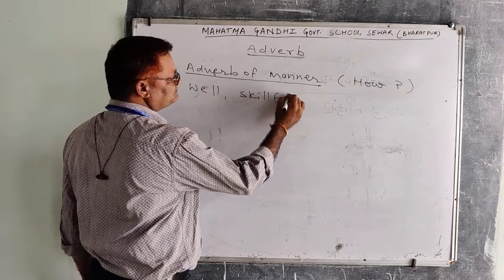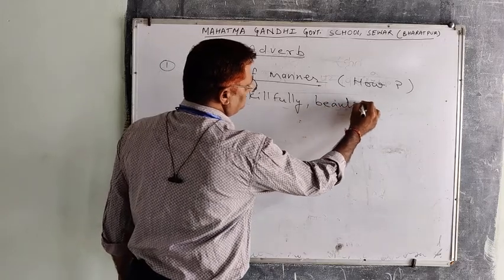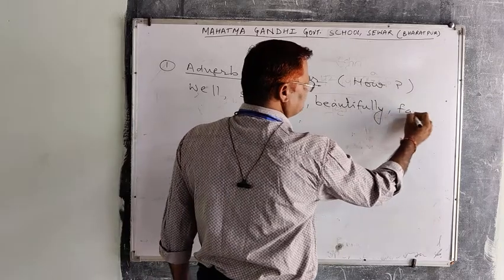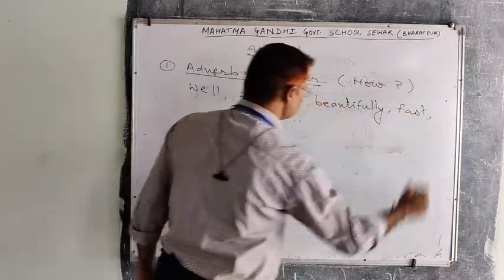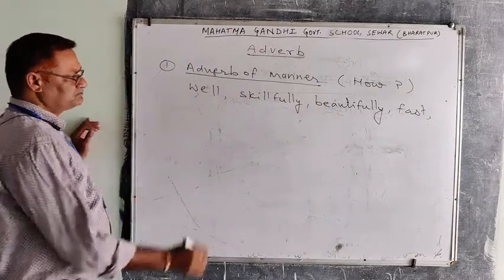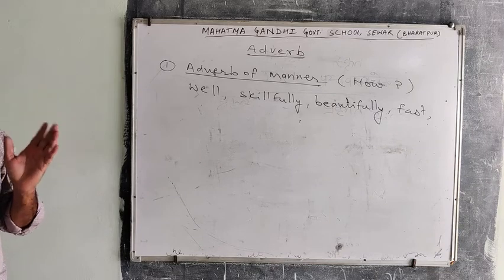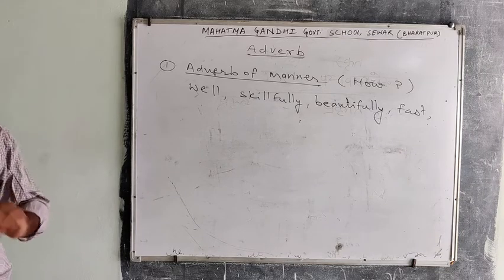skillfully, beautifully, fast. These are some examples. Most adverbs of manner are made by adding ly at the end of an adjective.